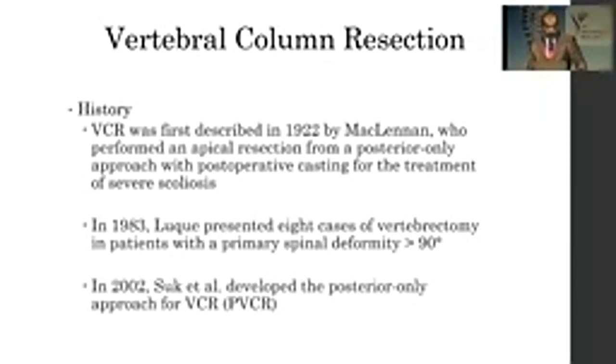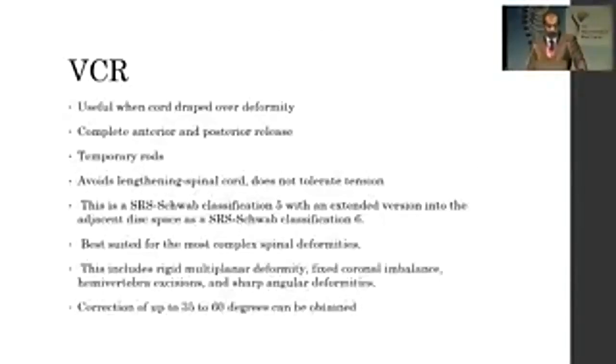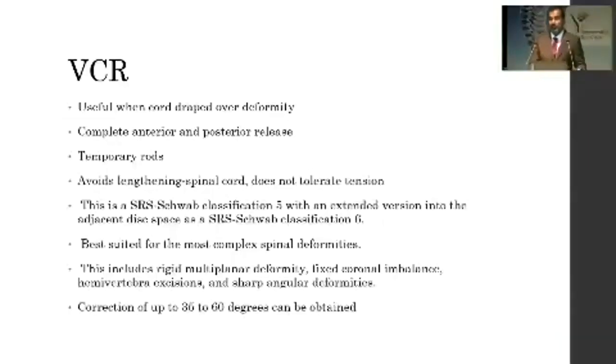In 2002, Suk developed a posterior only approach for VCR. It is useful when the cord is draped over your deformity. Complete anterior and posterior release is possible. Temporary rods need to be placed during the surgery. Avoid lengthening of the spinal cord because it does not tolerate stretch. The SRS Schwab complication is 5, but if you go into the adjacent disc space, it becomes Schwab 6.